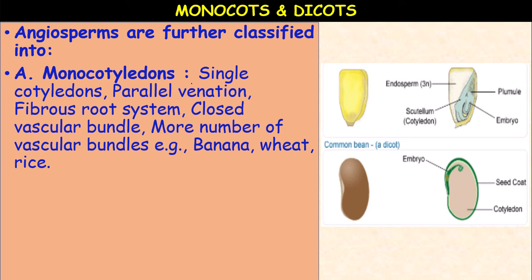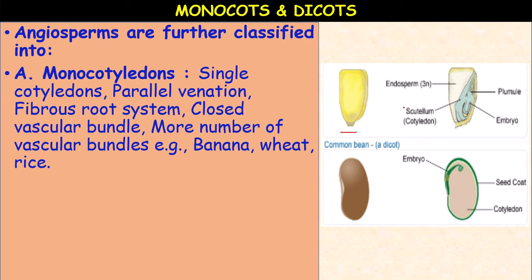They possess the following characteristic features: single cotyledon, parallel venation, fibrous root system, closed vascular bundles, and more number of vascular bundles. Examples: banana, wheat, maize, rice.